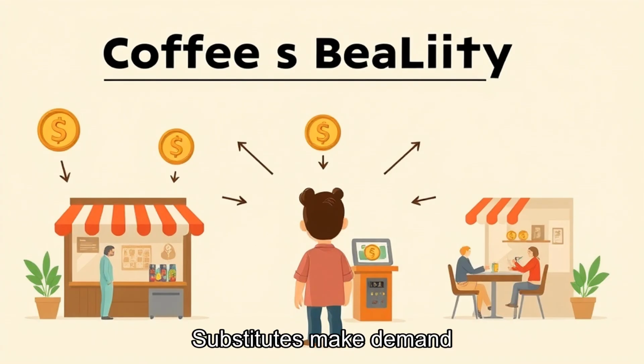Substitutes make demand more elastic. If one coffee shop raises prices and 3 similar cafes sit nearby, customers can switch. If a specific medication has no alternative, switching is harder. The more choices people have, the more power they have to walk away from a price increase.